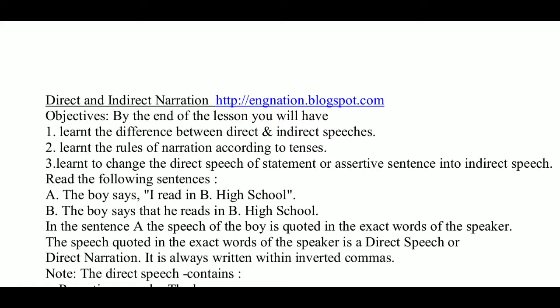So "I read in B high school" is the direct speech. This is written within inverted commas. But we will make no change in the verb because the reporting speech is in present tense. The boy says that, we will use the conjunction that in simple sentences. The boy says that he reads in B high school.